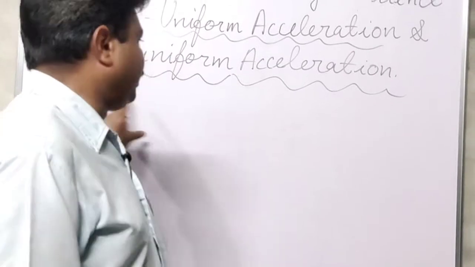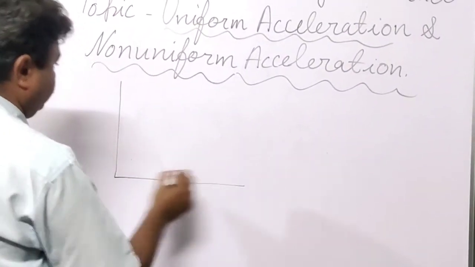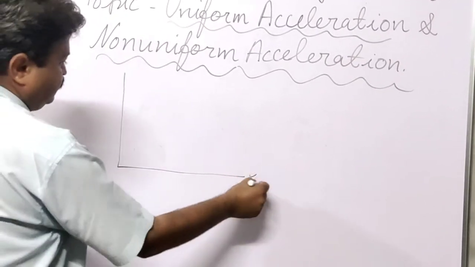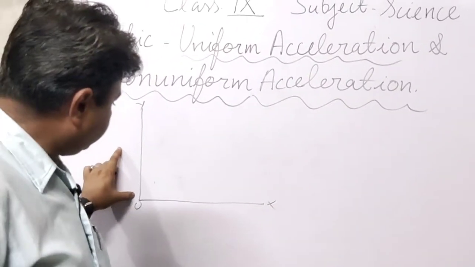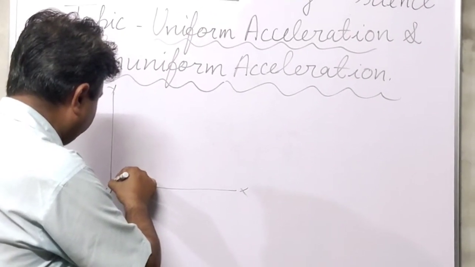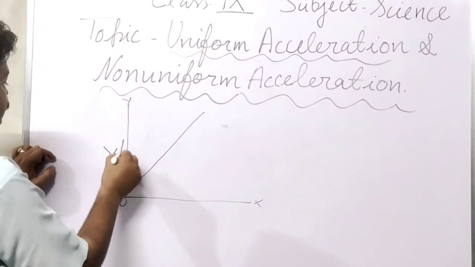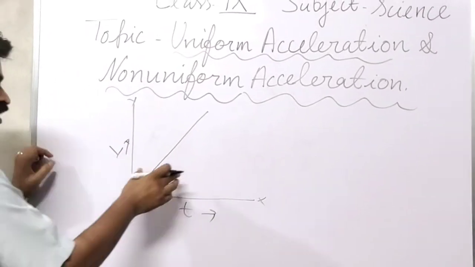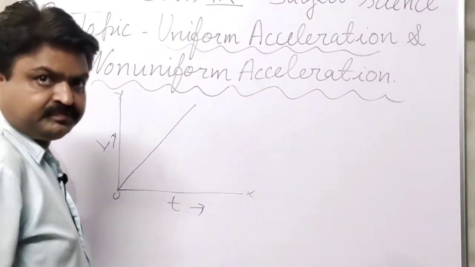Like here I am drawing the graph. It is the x-axis and it is the y-axis and it is the origin. In this, the object starts its motion from the origin, meaning from zero velocity, and it has this type of graph. It is the velocity and it is the time. Here the acceleration is uniform, students.